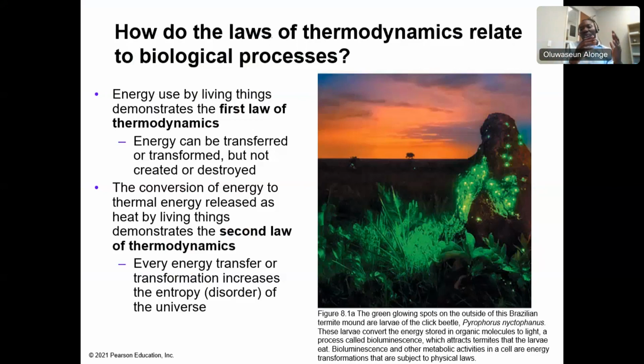So if I eat chemical energy, if I eat glucose and convert it to mechanical energy, either movement, or talking like I'm doing now, heat is going to be produced. I'm going to lose heat. I'm going to sweat. That process is what we call the second law of thermodynamics, a state of disorderliness, when heat is released. All right.